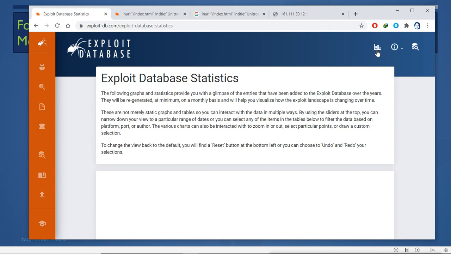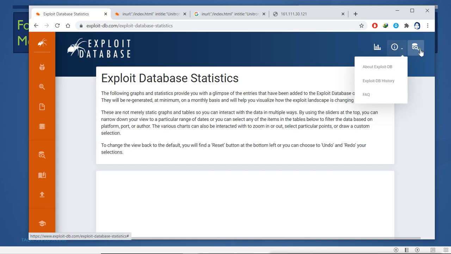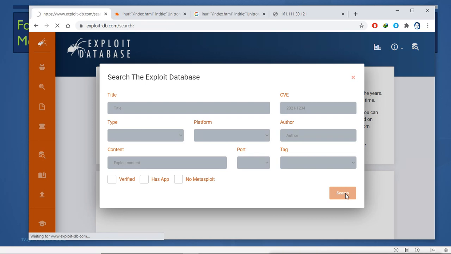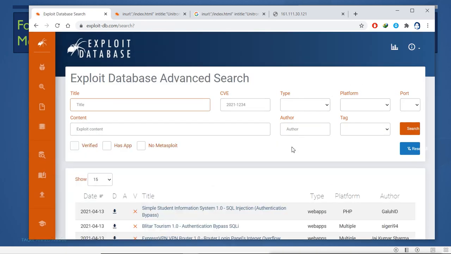This is the statistics. And with this, by searching the exploit database, you can find in detail whether there are some vulnerabilities related to this platform, this software, or these organizations. So you can search in the Google hacking database whether there is any problem or any vulnerabilities related to that application.